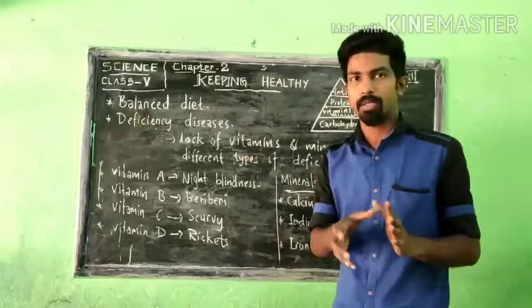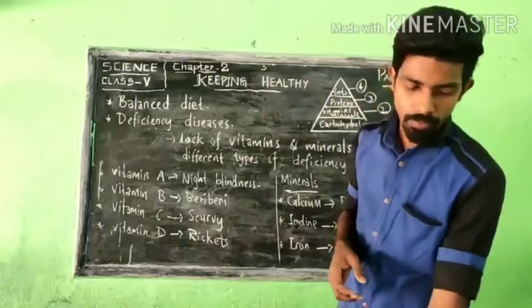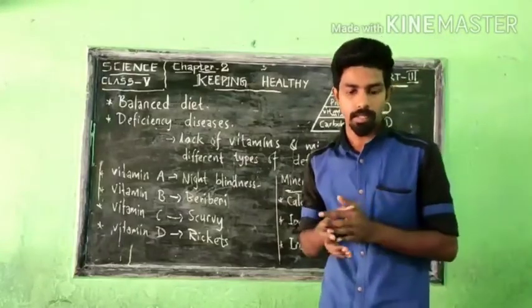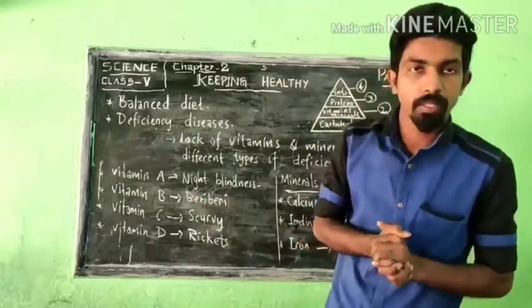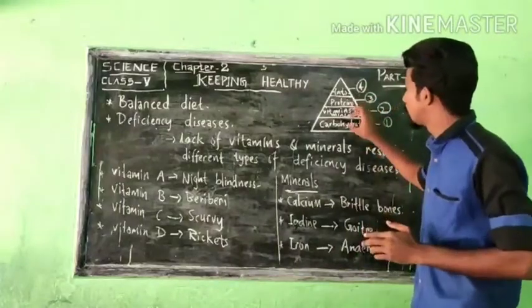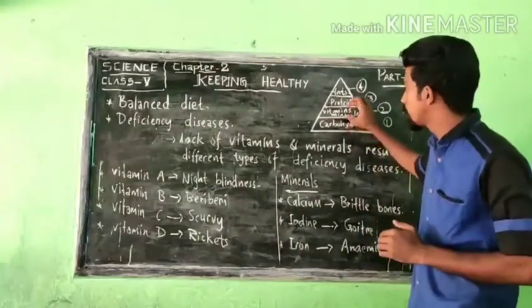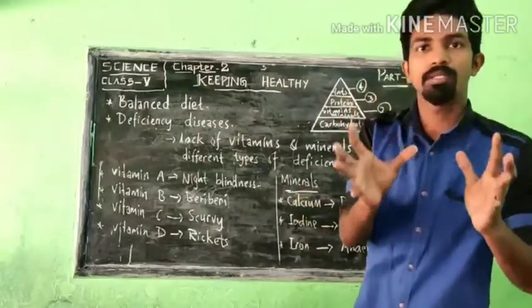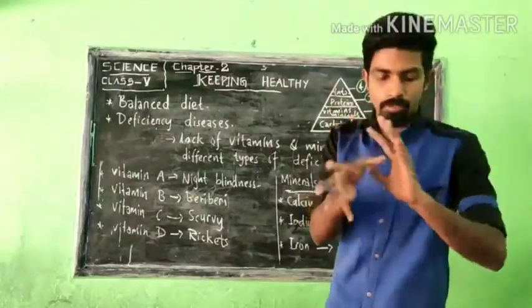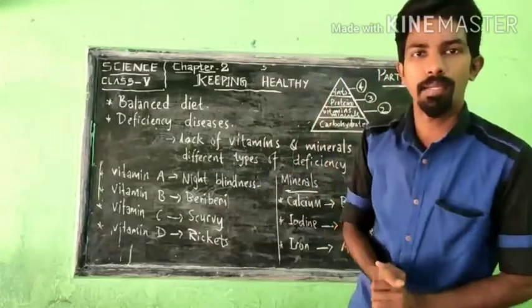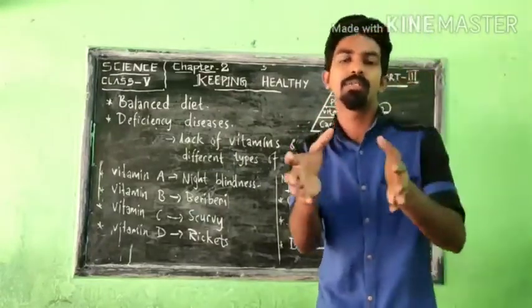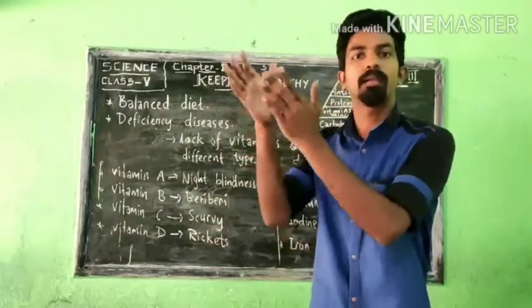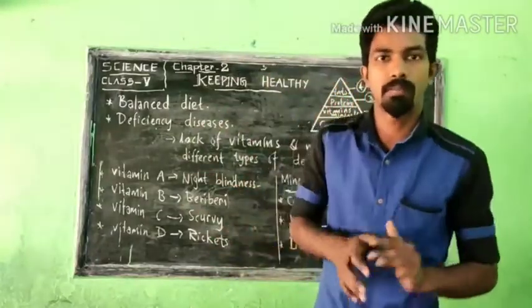And the last one, there is a small definition given about a balanced diet. Please just look at that. We should always take a balanced diet that contains food from each food group. That is, food rich in carbohydrates, food rich in vitamins and minerals, proteins and fats. All these things are needed for our human body. So, combining all of them, we must take a balanced diet. The food which you are eating must contain carbohydrates, proteins, vitamins and minerals, fats. All these things must be included.